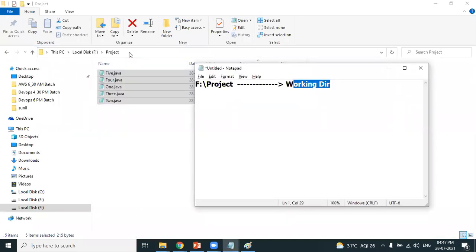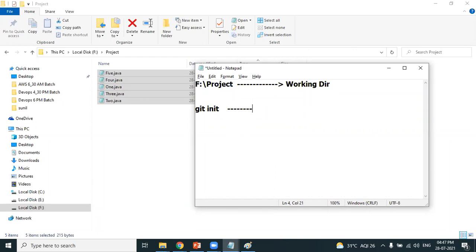Obviously, your question could be, Sunil, how can we convert a particular folder into a working directory? There's a Git command called git init. What the git init command will do is convert the folder into a working directory. Now we are learning the first command in Git, called git init. It will convert a folder into a working directory.